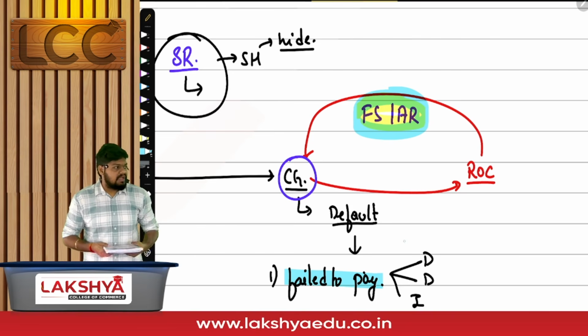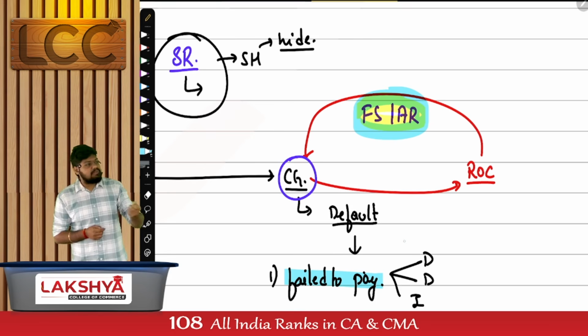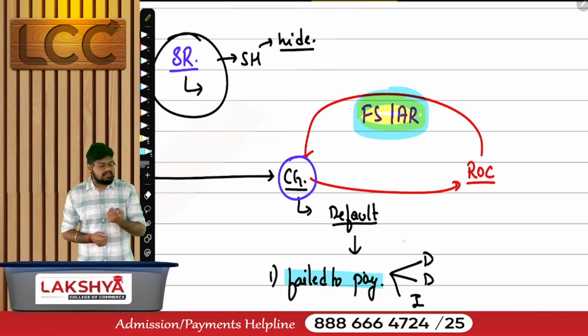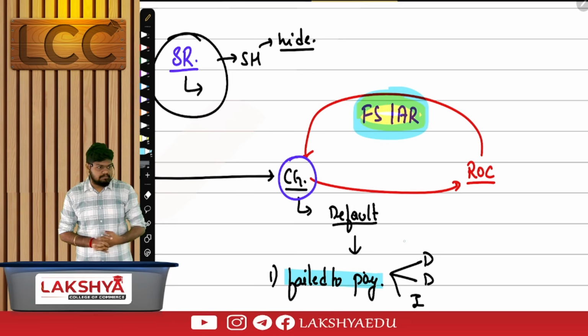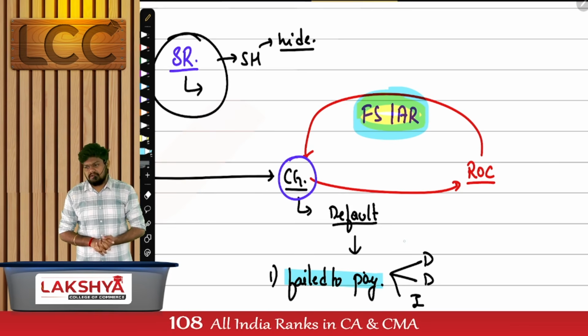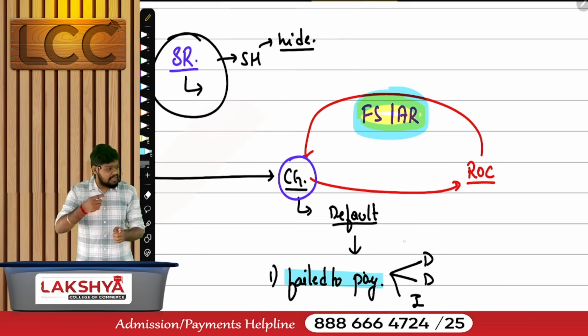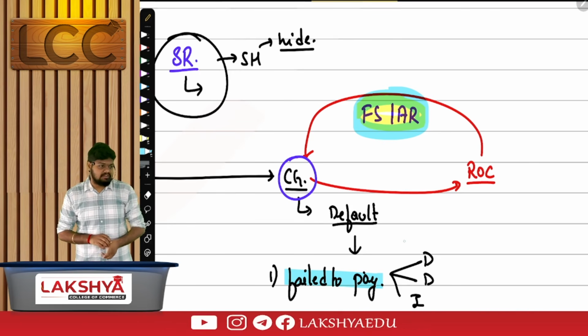Now what happened? I requested the ROC and the ROC sent me not the documents but a note stating that this year the company has not even filed the financial statements and annual returns. Did I get the documents? If I have not got the documents, can I verify? Without verification, can I blindly give you approval? If you have not filed your financial statements and annual returns, there is a high chance that you're hiding something in the company. I'll assume that that itself is a default.